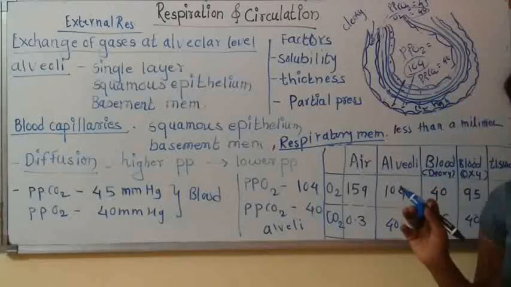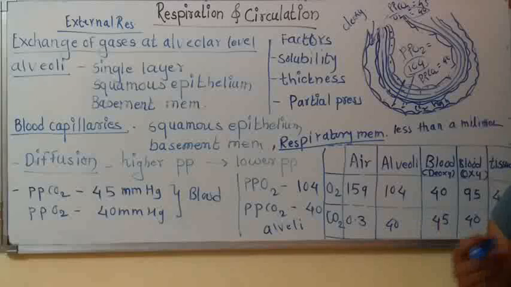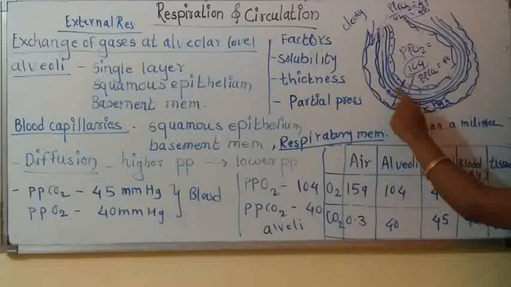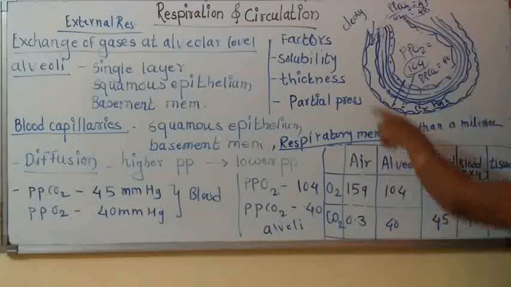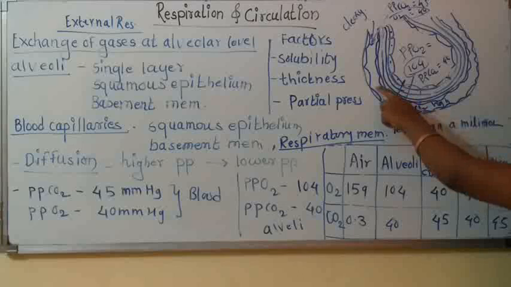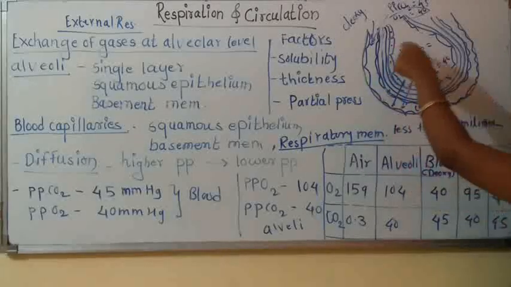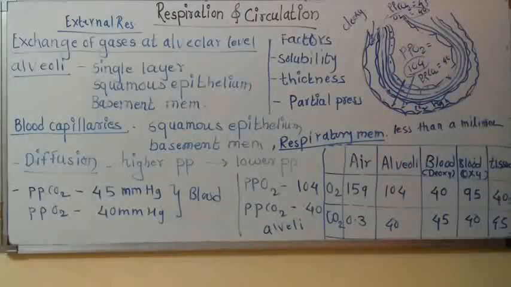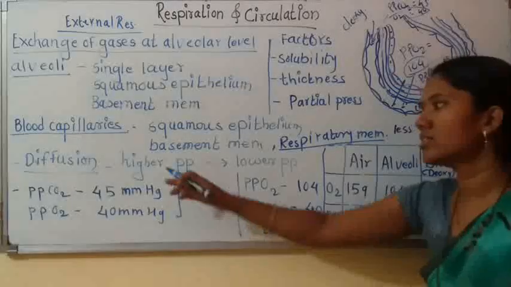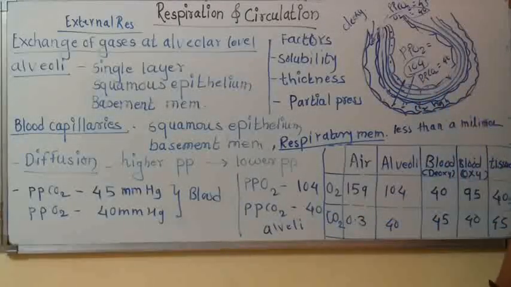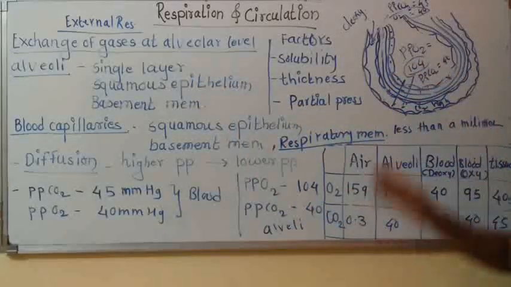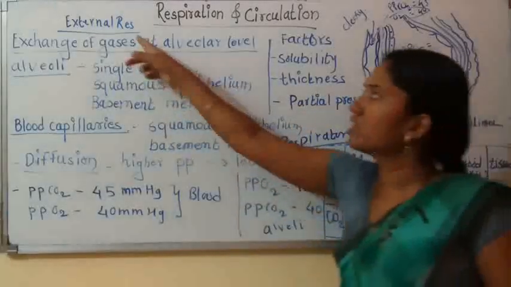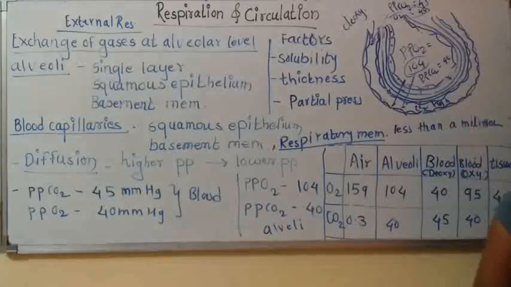Now, at which place is there higher partial pressure of CO2? It is higher in the deoxygenated blood and low inside the alveoli. So CO2 is going to diffuse from this deoxygenated blood to the alveoli. So in this way, exchange of gases took place by diffusion. So we learned exchange of gases at alveolar level. At this alveolar level, it is also called external respiration.